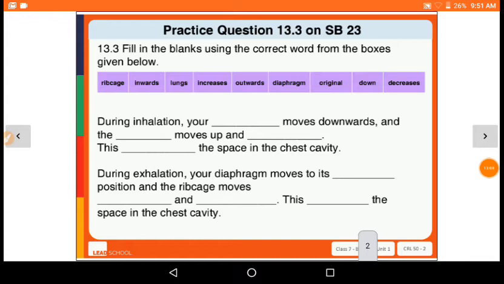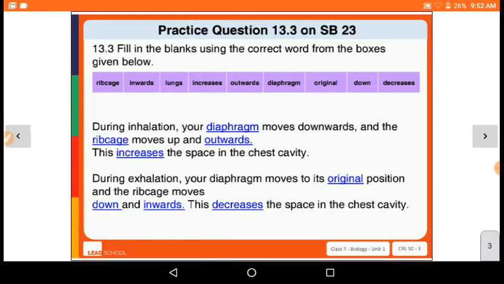Based on the video, practice question number 13, 13.3. There is a paragraph where we have to fill in the correct words. During inhalation, your diaphragm moves downwards and the ribcage moves upward and outward.